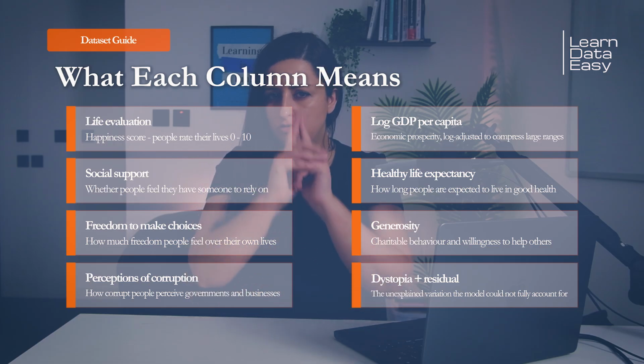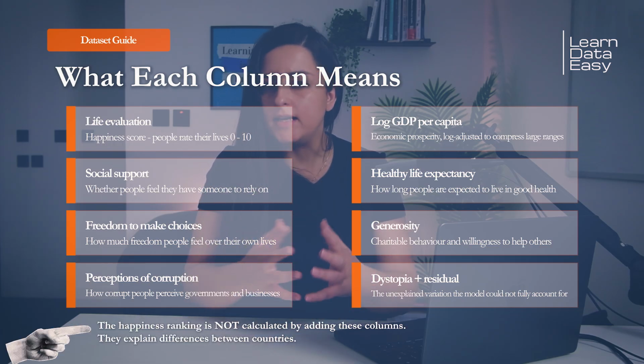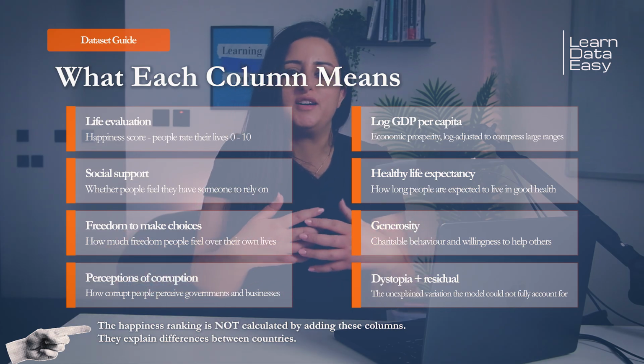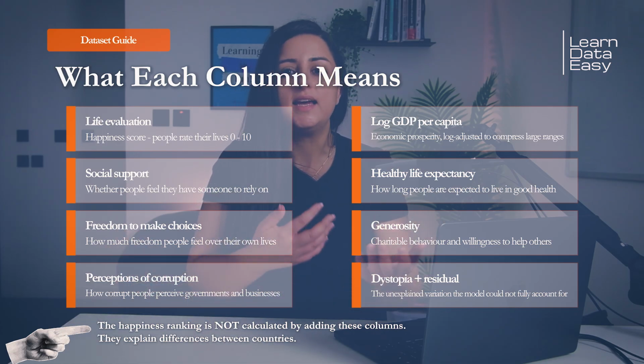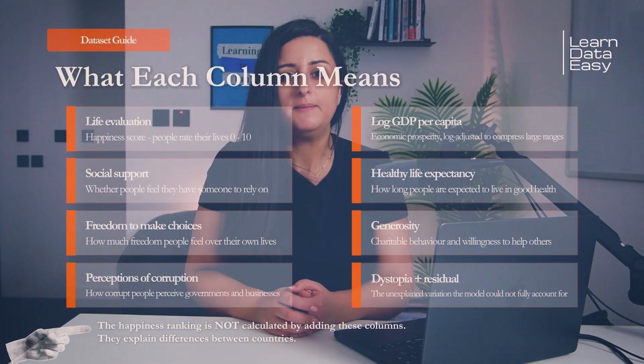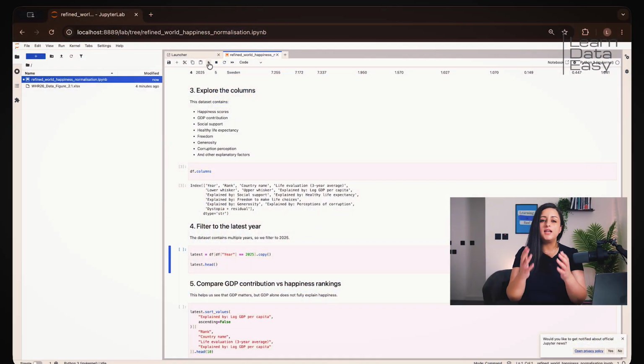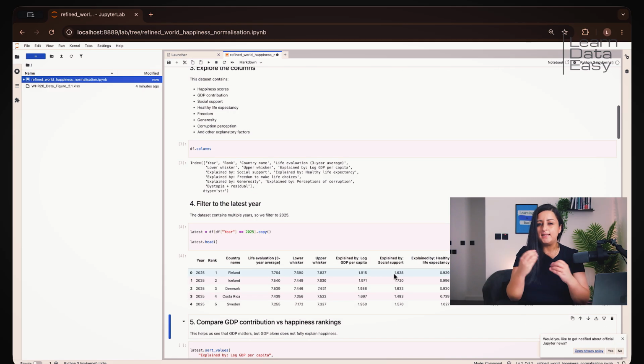And this is really important. The happiness ranking is not simply calculated by adding these columns together. These variables are used to help explain differences in happiness between countries. This dataset contains multiple years. So let's filter it to the latest year in the file. So using this command, we are going to see the latest data. So that is year 2025. And again, to preview that data, we can use the head function.